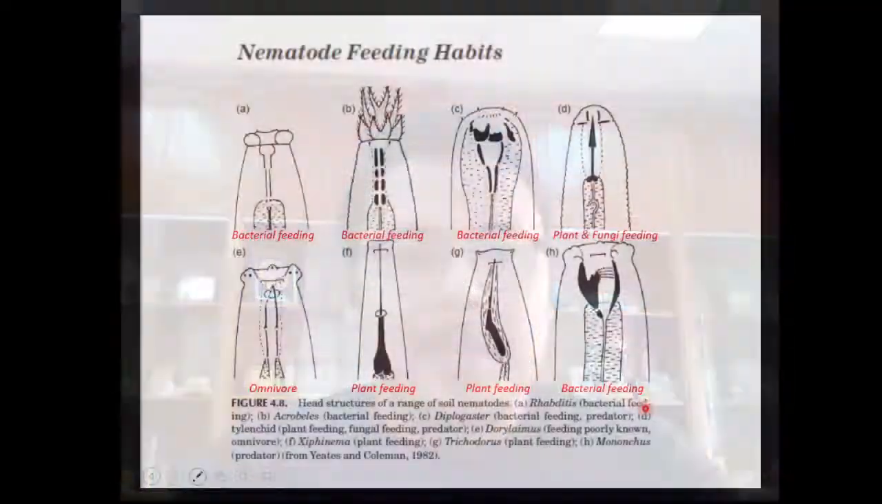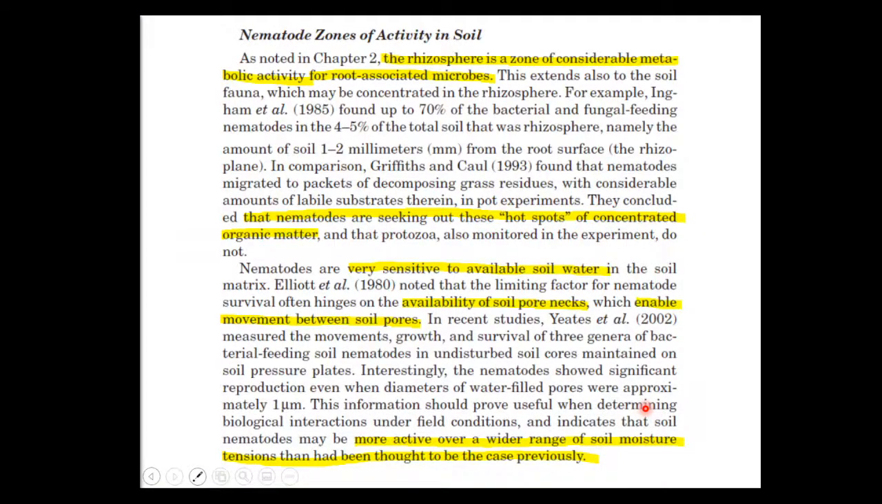So basically, the good nematodes for the plants, for the crops, are the bacterial feeders, not the plant feeders. Okay, why? So again, when you talk about the soil fauna, we talk about nematodes. I want to discuss where we can find them.